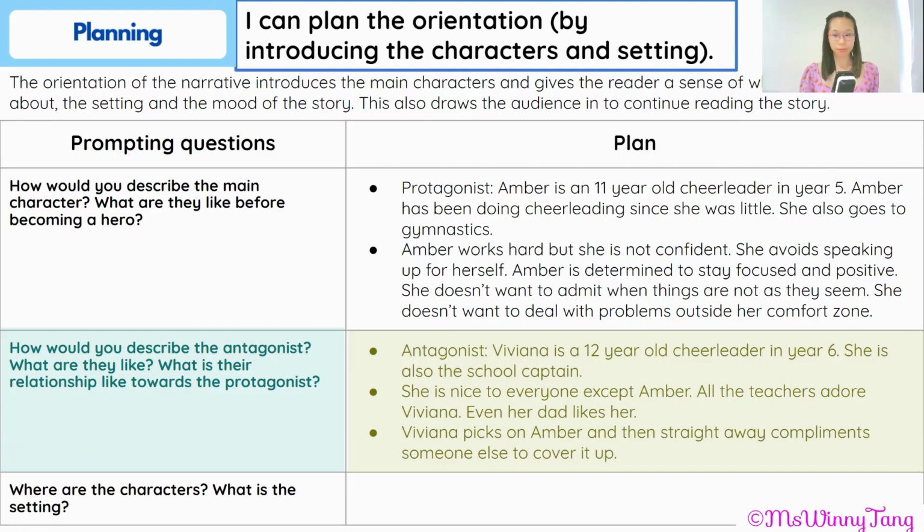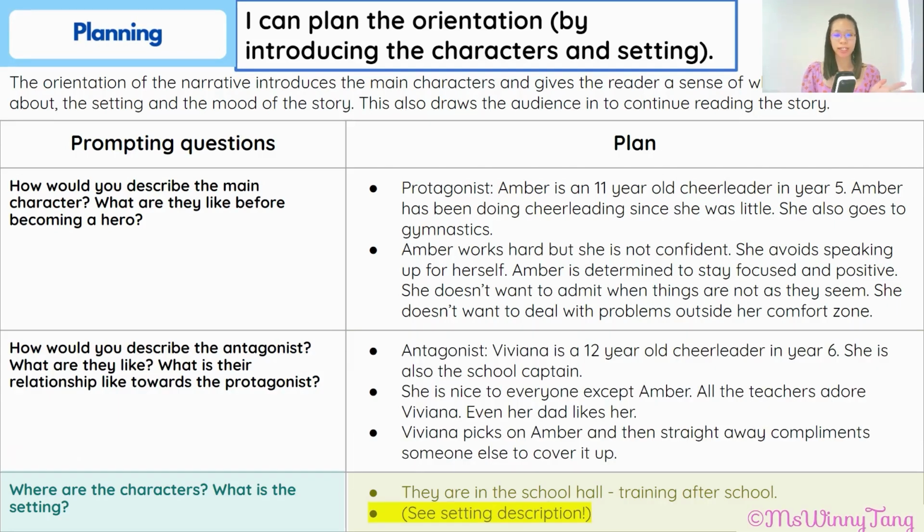Well, we know that it is in a town called Bubbleville. I guess if they are doing cheerleading practice, then they're probably going to be in the school hall. I've also added in Viviana picks on Amber and then straight away compliments someone else to cover it up. And because we've already written a description of our setting, I've just put in C, setting description.